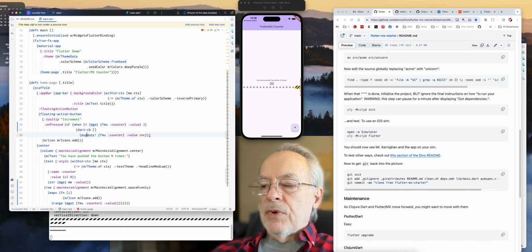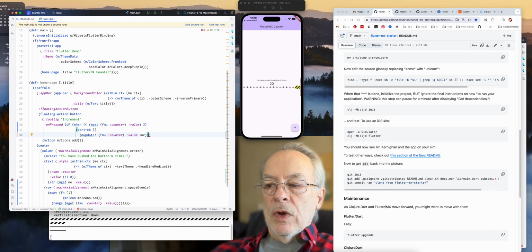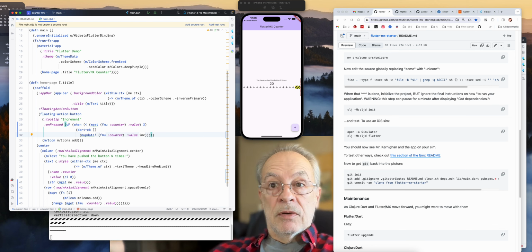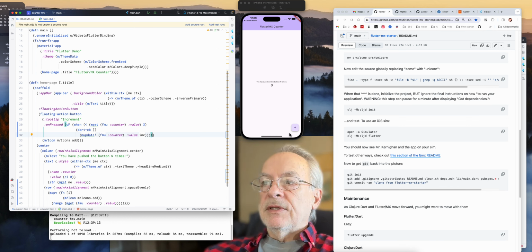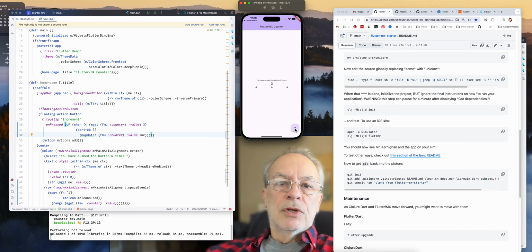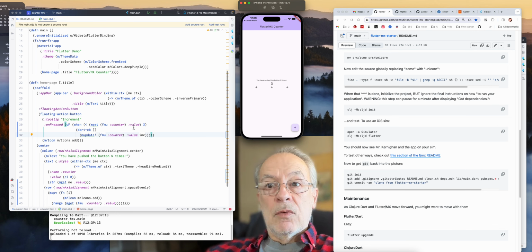Now, if you're puzzled, if you don't know your Flutter, I'm not surprised. The way we disable a button is to make the onPressed value nil. Null, pretty scary, right? But let's see what happens. Let's see if it stops. 1, 2, 3, and oh, it's no longer doing anything. Okay, so that works. But there's a problem here.